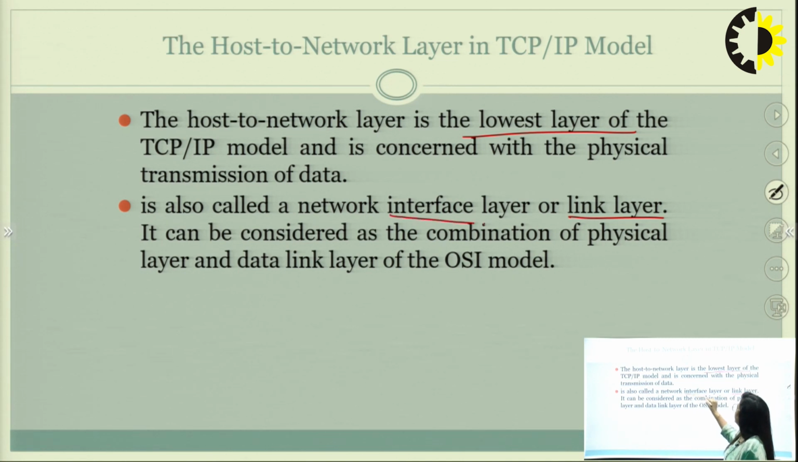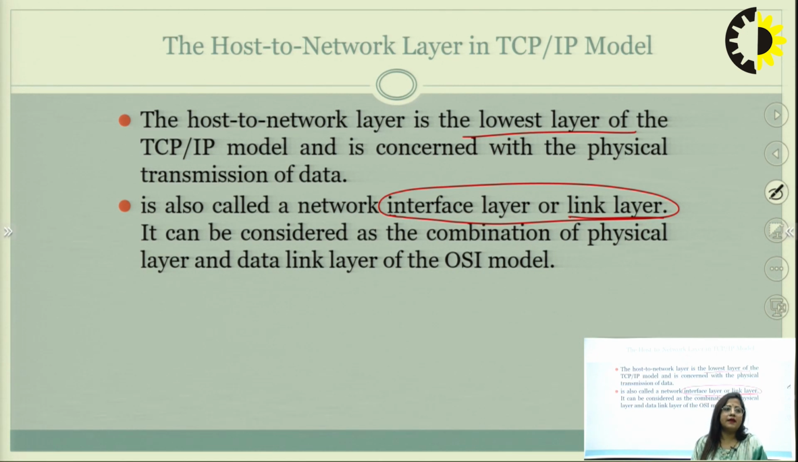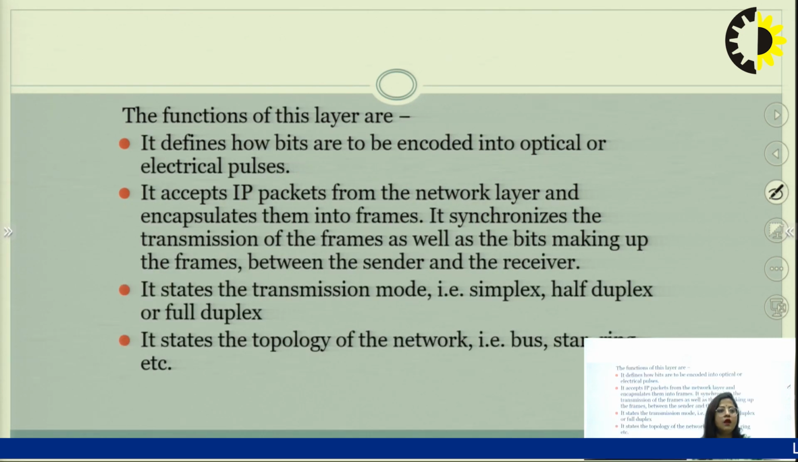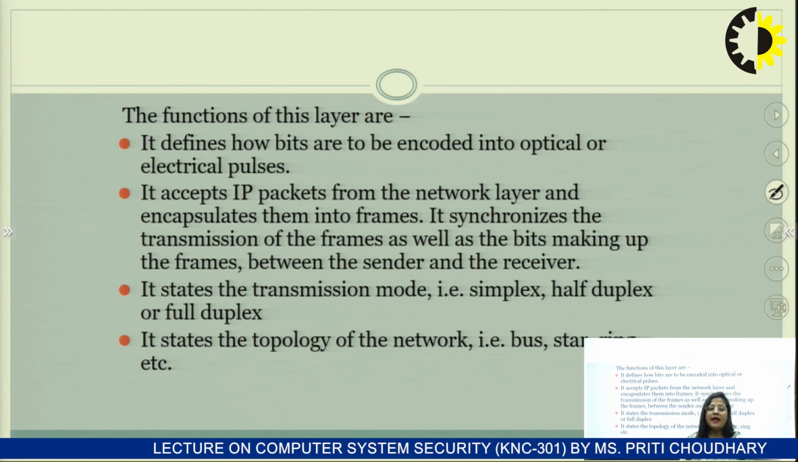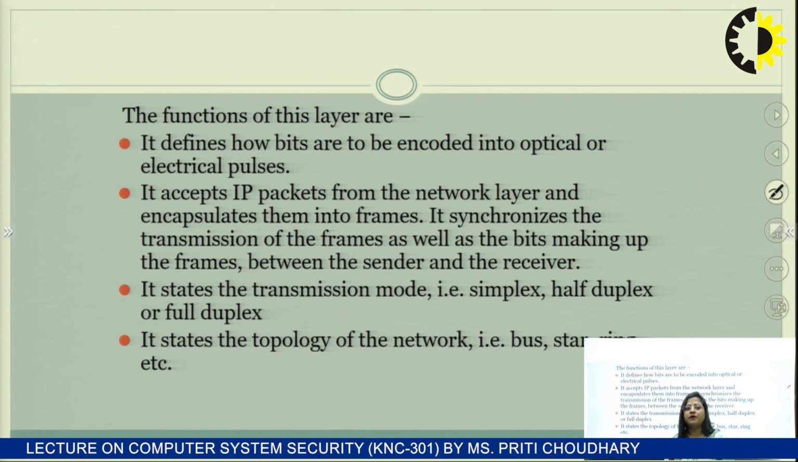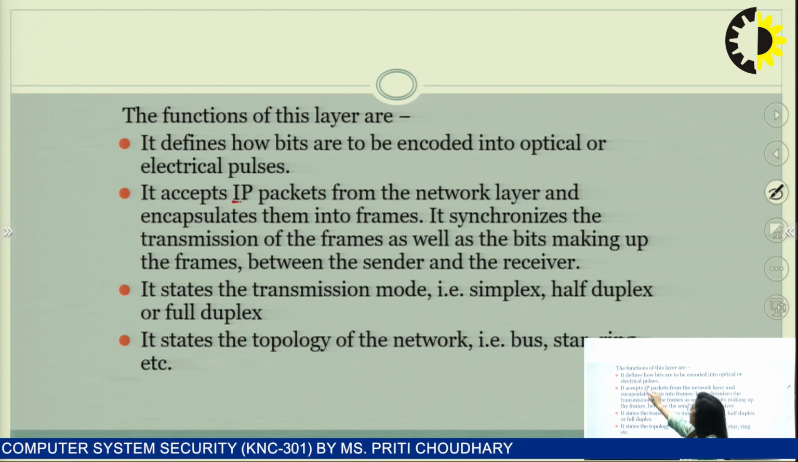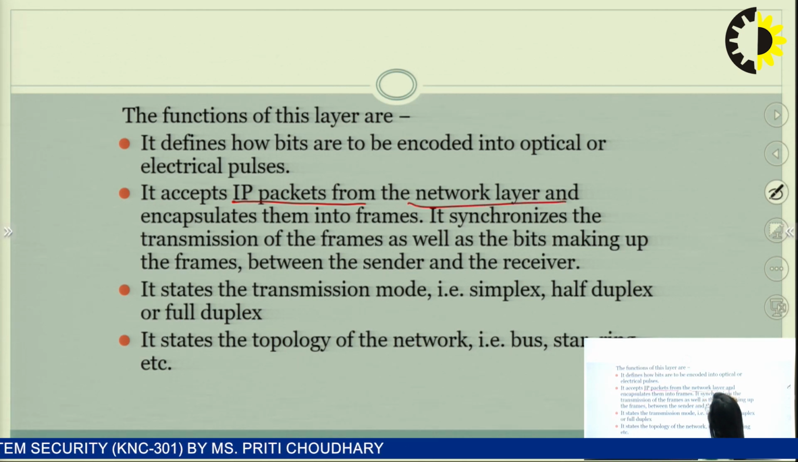तो ये कम्बिनेशन ऑफ डेटा लिंक लेयर एंड फिजिकल लेयर को इंक्लूड करके बनाई गई है. It can be considered the combination of physical layer and data link layer, same things. And again same functionality of this layer. Functionality is mainly that it defines how bits are encoded into optical and electrical pulses. It accepts the IP packet from the network layer and encapsulates the data into different types of frames.